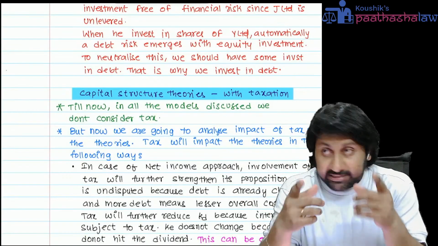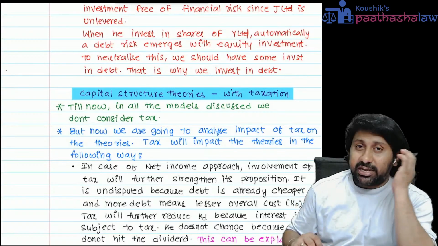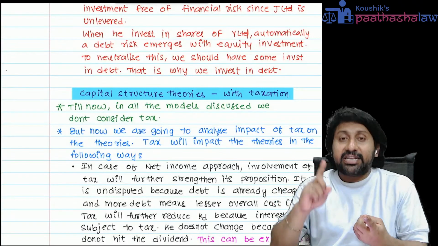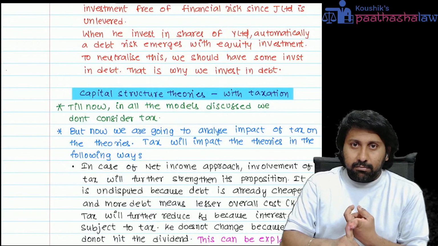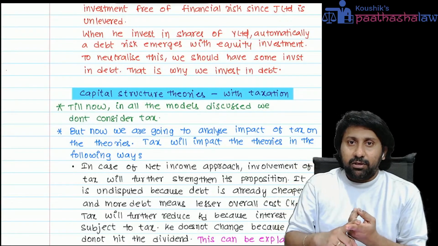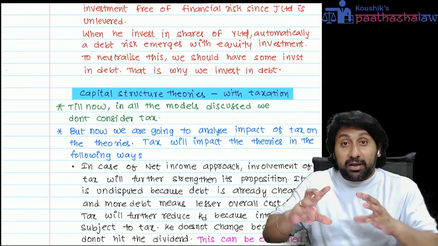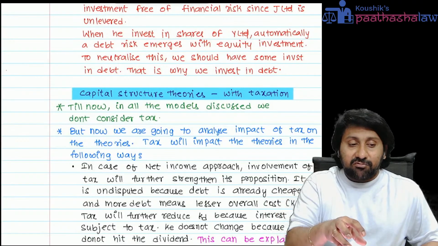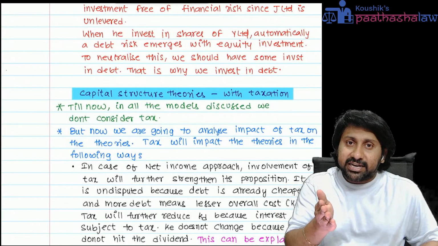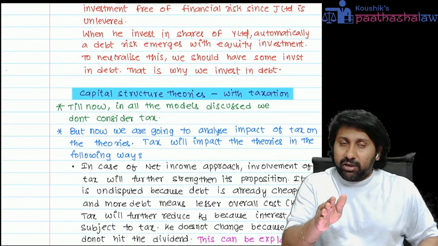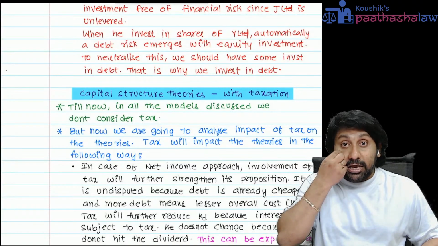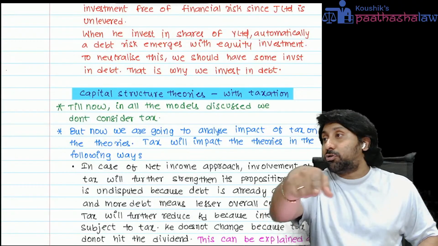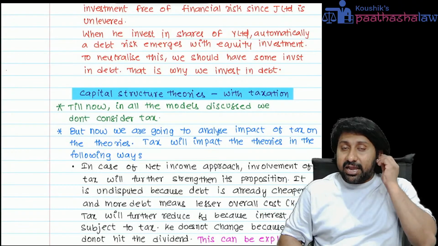The NI approach says more debt, more value, because debt is a cheaper cost of capital. Because of that, lesser KO, more value. Now it becomes much more pronounced, because whenever taxation is involved, debt becomes even cheaper, because it gives a tax saving to the company.